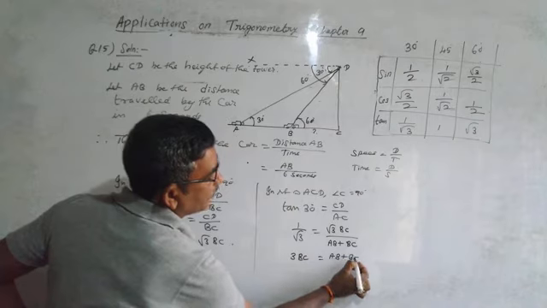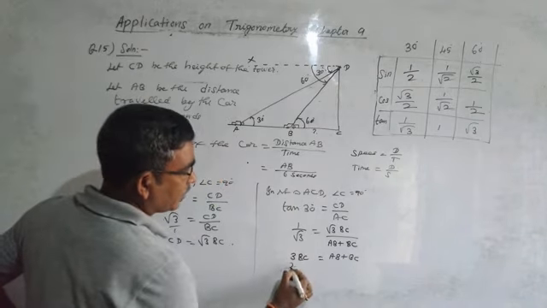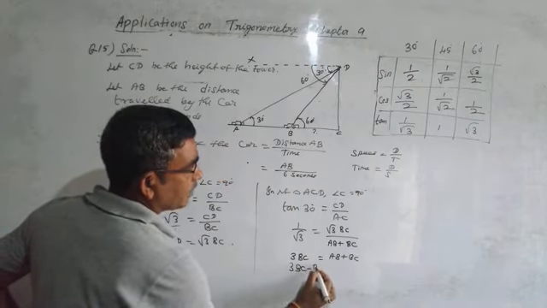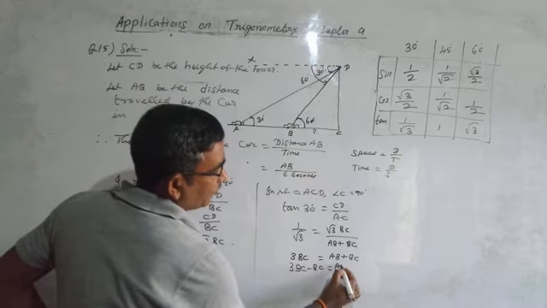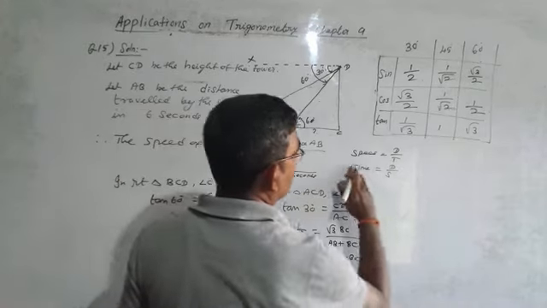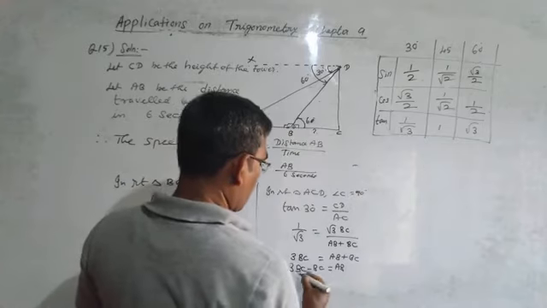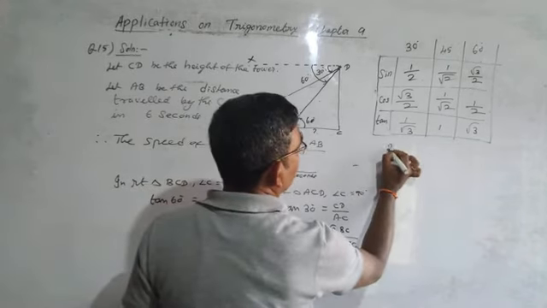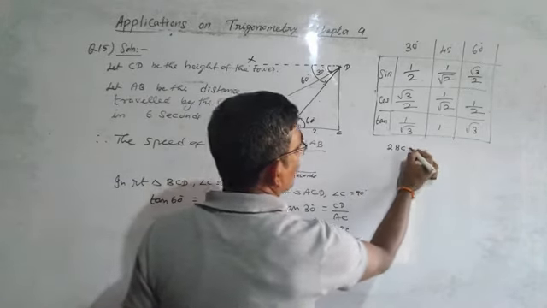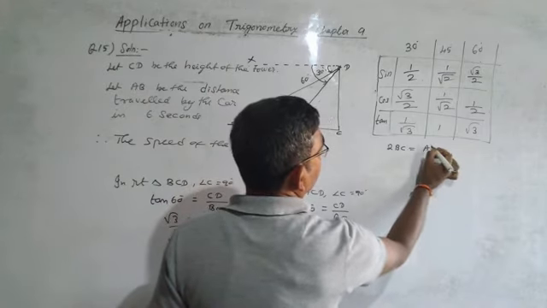The BC can be transferred here, so 3 BC minus BC is equal to AB. So we got the result for the first part: 3 BC minus BC is 2 BC, so 2 BC is equal to AB.